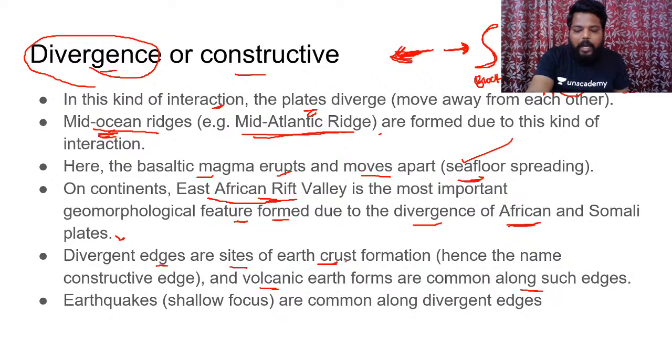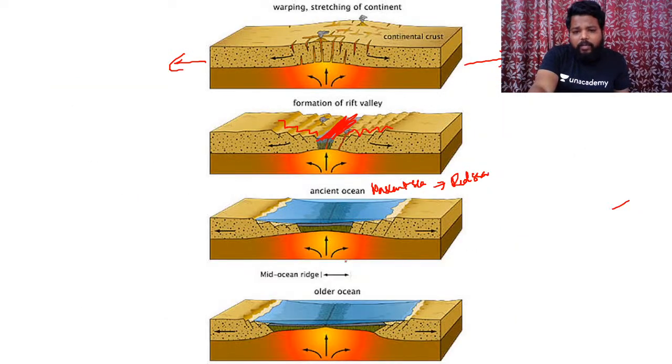Here the reason behind it is, wherever we have divergent plate boundaries, there is no destruction of crust at all. Rather, because of volcanic eruption, the magma which is coming out, we are experiencing the construction of crust. Hence they are called constructive plate boundaries.